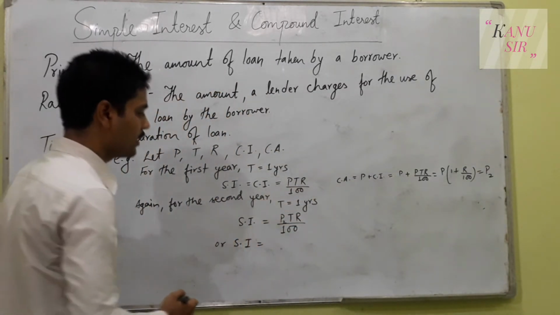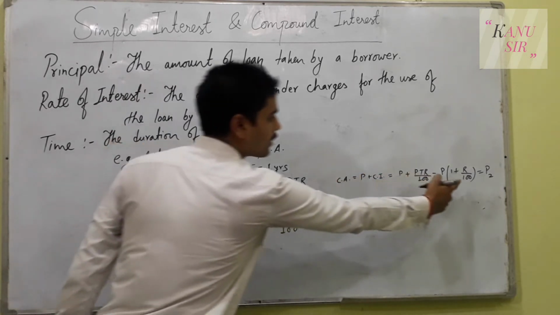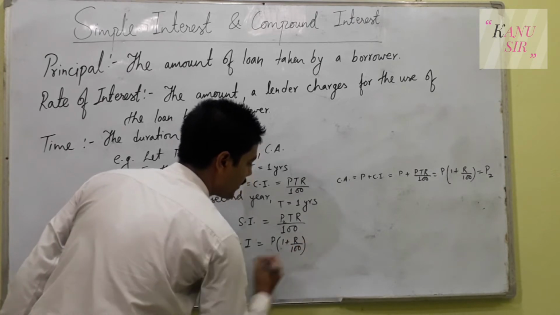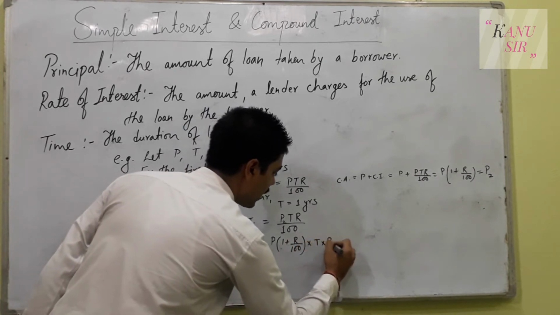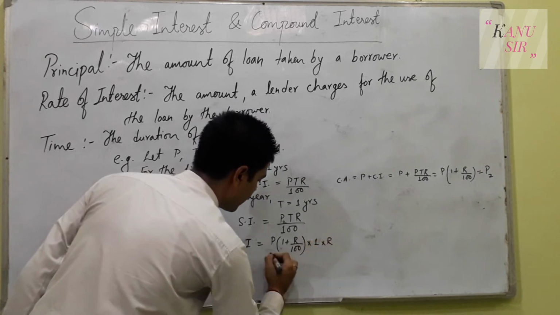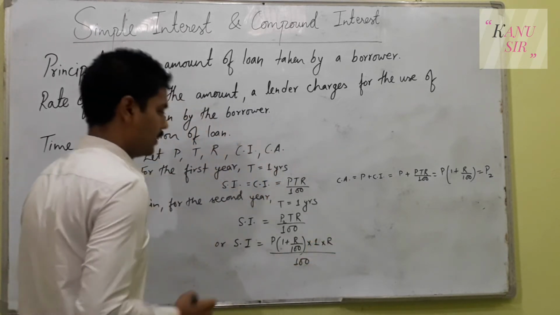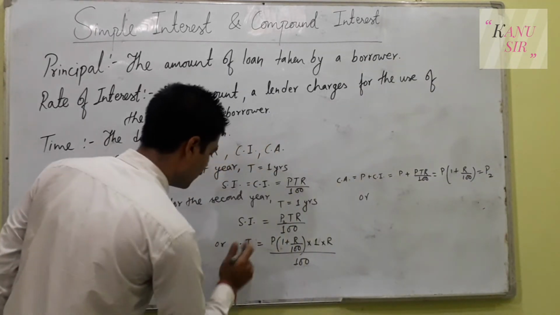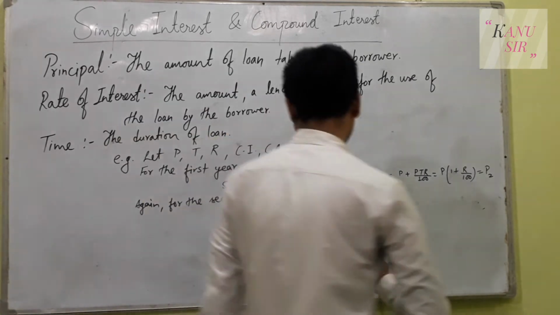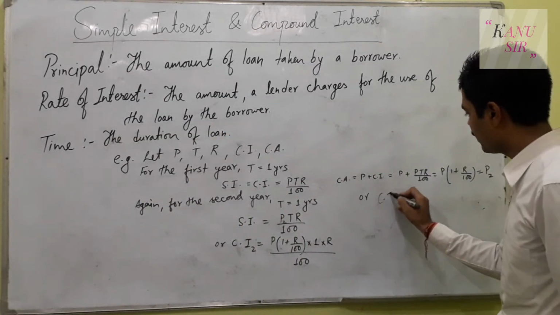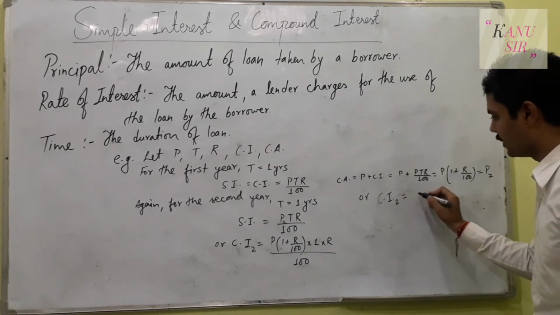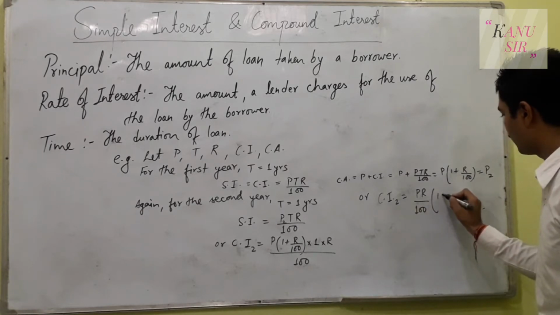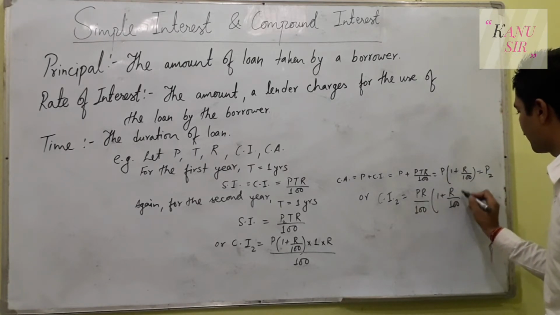So in place of P, we write P(1 plus R upon 100) into T times R, and the value of T is 1 year, upon 100. So simple interest equals compound interest for the second year, and you get compound interest for the second year as PR upon 100 times (1 plus R upon 100).